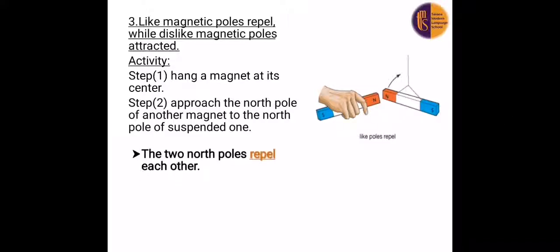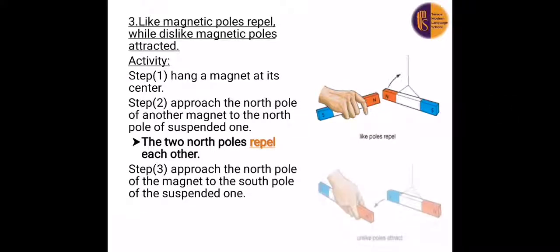Number three, like magnetic poles repel while unlike magnetic poles attract. Step number one, we will hang a magnet at its center, and number two, we will approach the north pole of another magnet to the north pole of the suspended one. What happened? They will repel each other.